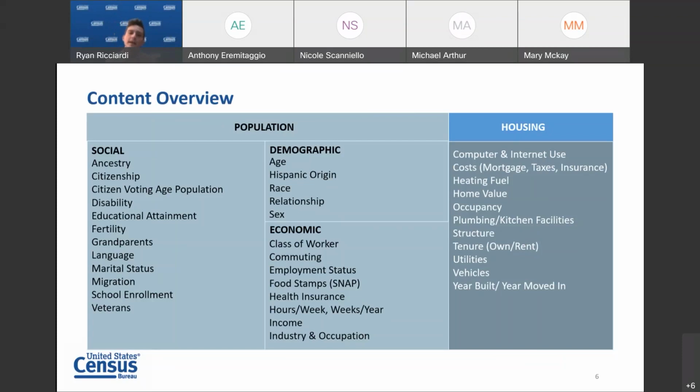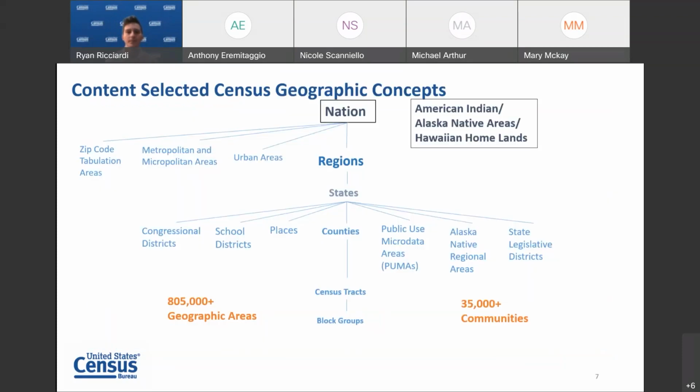Each question on the ACS is used for federal and state government programs. These topics are used to produce more than 1,000 tables for local communities. The ACS provides data for more geographies on an annual basis than any other household survey.